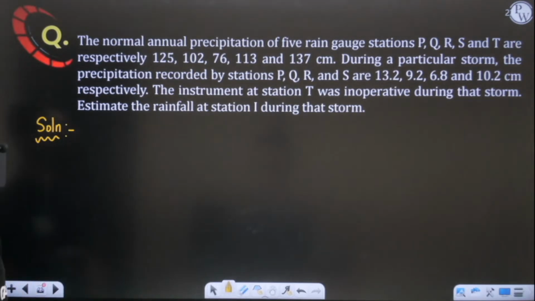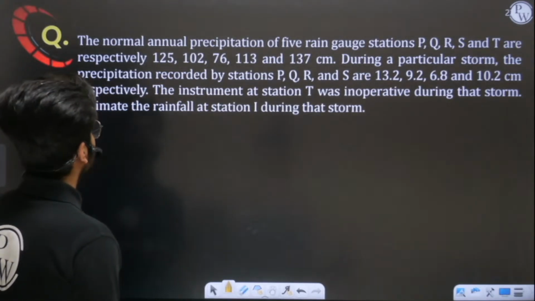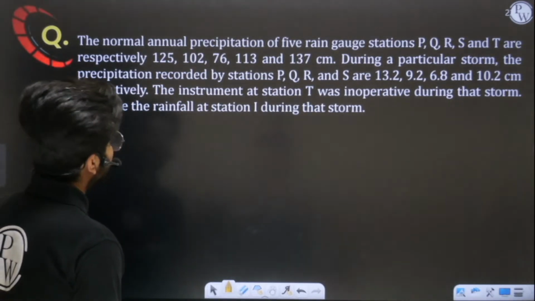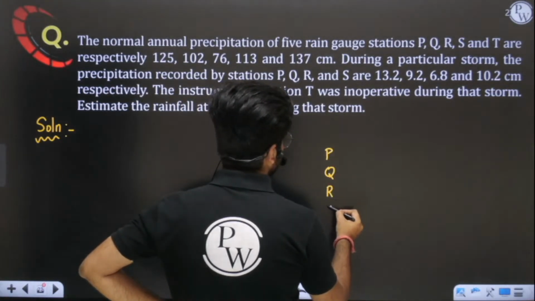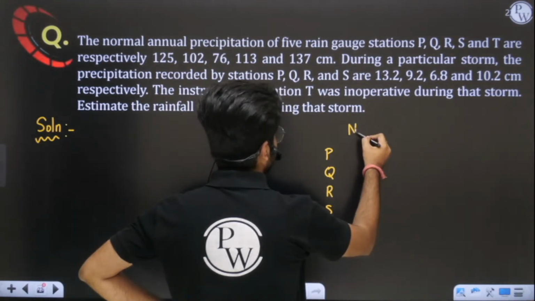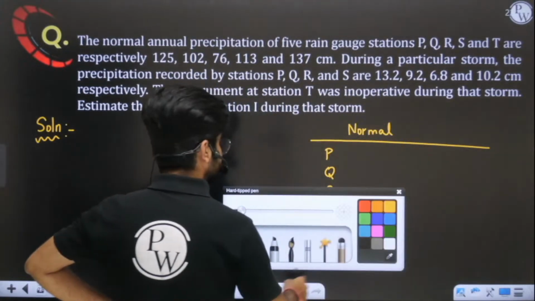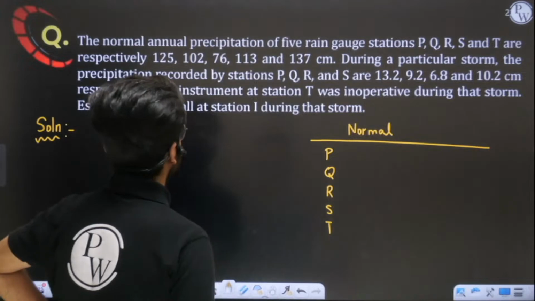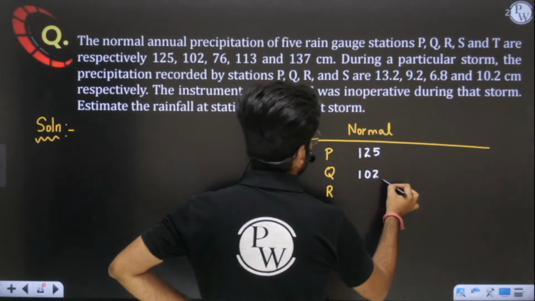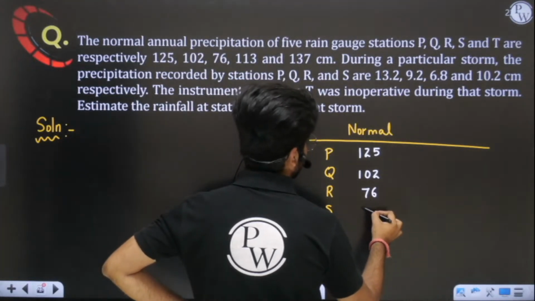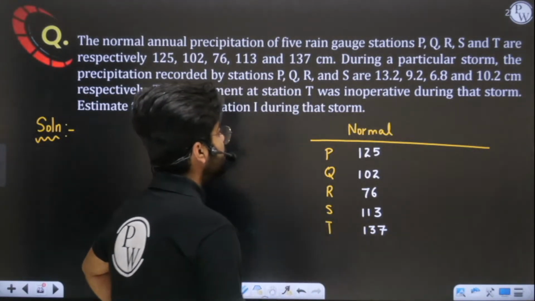So what this question is saying: the normal annual precipitation of 5 rain gauges P, Q, R, S, T respectively are given. Okay, so it is saying 5 stations are there, and their normal values are simply given to you. Let us write those N values: 125, 102, 76, 113, 137. Okay, these are the normal precipitation values.